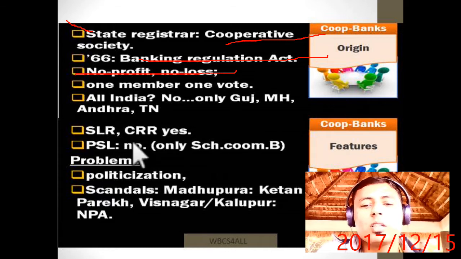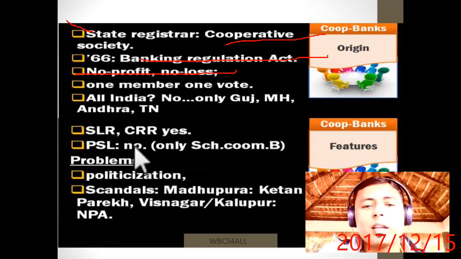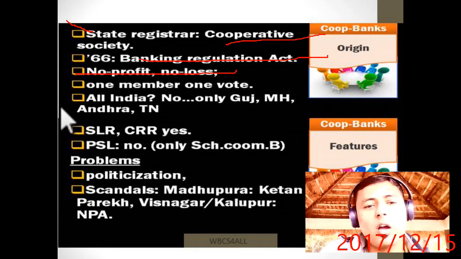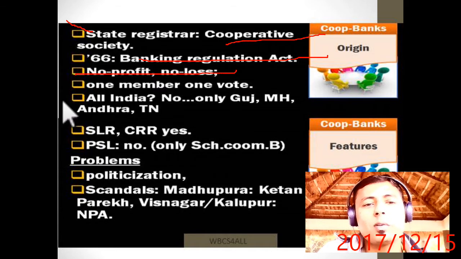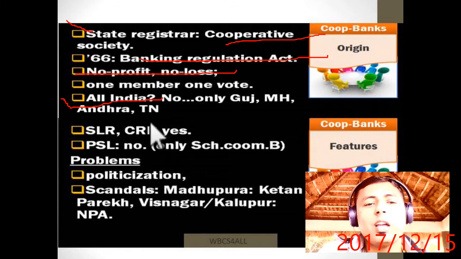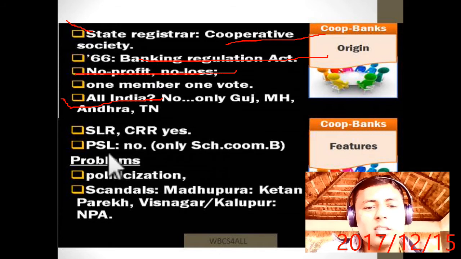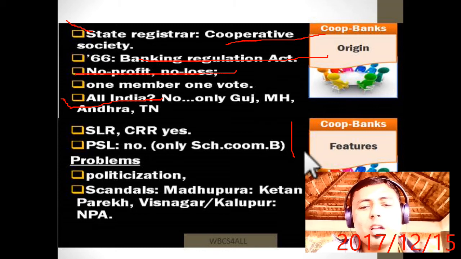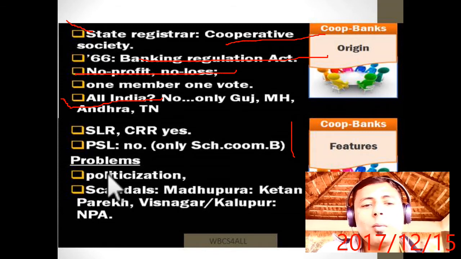Even you can say Amul is a cooperative. In Bankura, there is Kangshavati, a cooperative. In Kerala, Andhra, Tamil Nadu, cooperative banks are performing very well. They have to maintain SLR or CRR, yes, but PSL no, only commercial banks, but they are giving 75%, you can say PSL, right now. Problems: politicization and scandals. What are the scandals? Madhupura, Ketan Parekh, Krishnagar, Kolhapur, etc.